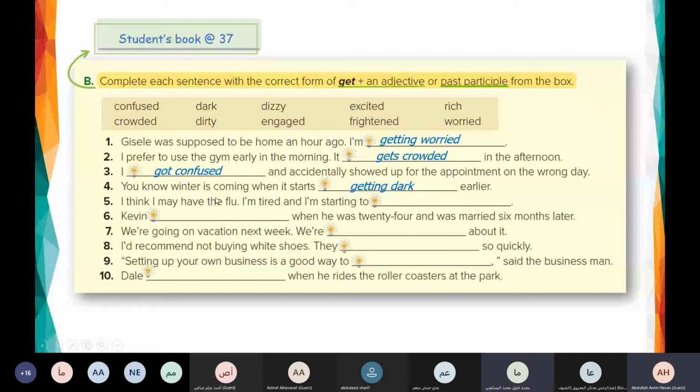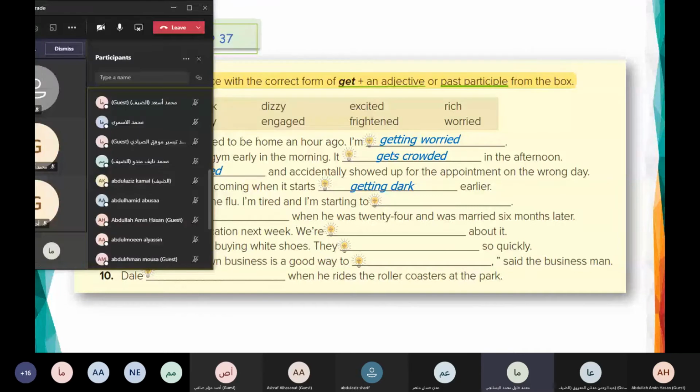You know winter is coming when it starts getting dark earlier. Good. You know winter's coming when it starts getting dark earlier. Thank you. Number 5. Who can try? Muhammad Taysir.